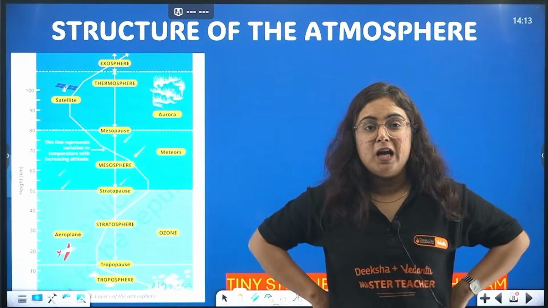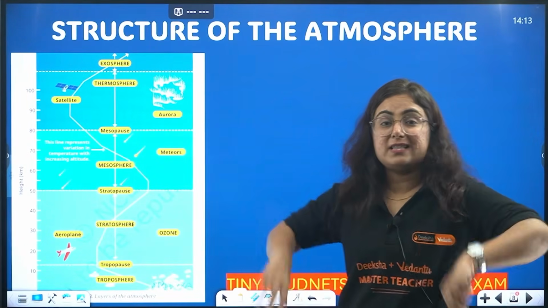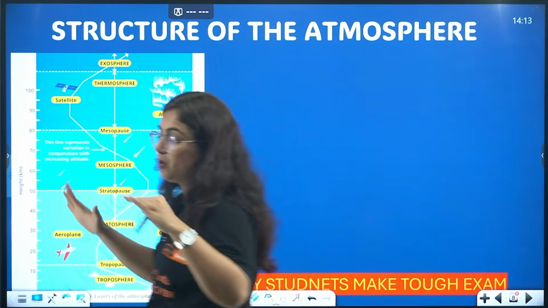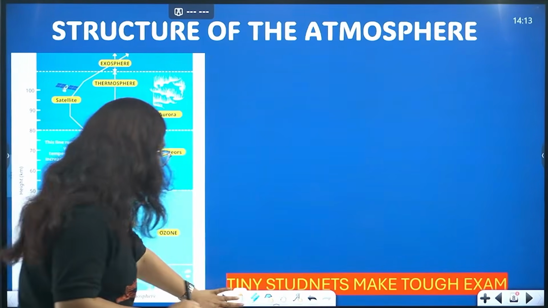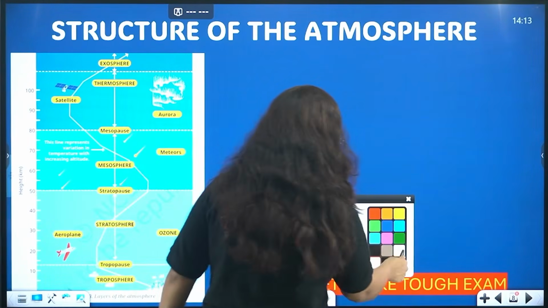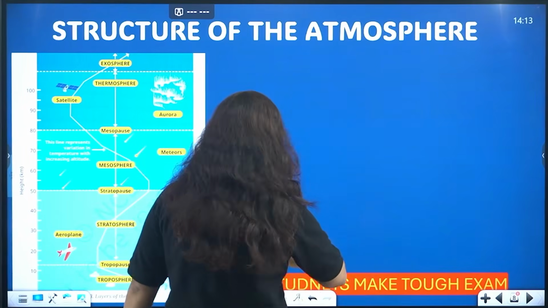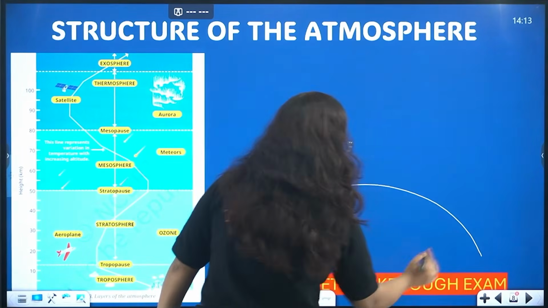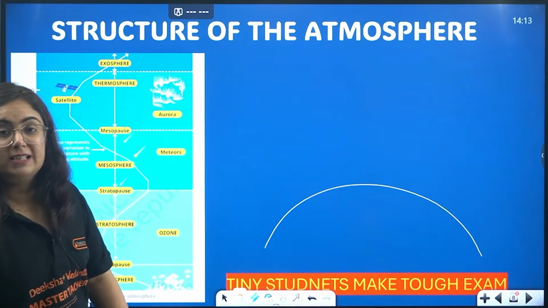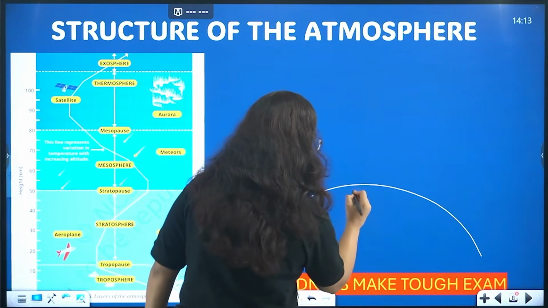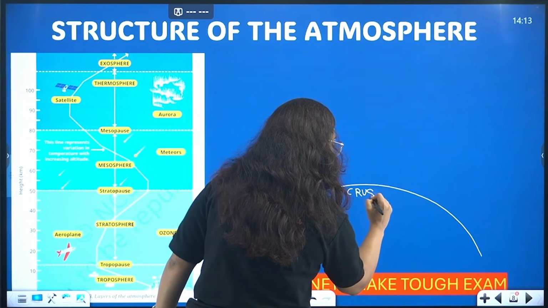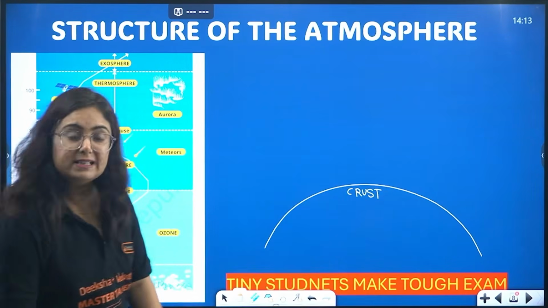Next topic. Topic number 2 of the same chapter, that is structure of the atmosphere. The atmosphere looks somewhat like this. This is the outer layer of the earth, that is the crust.